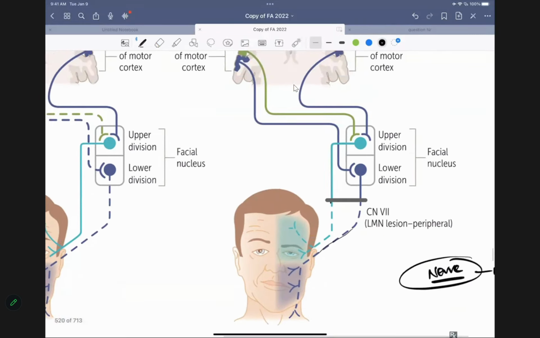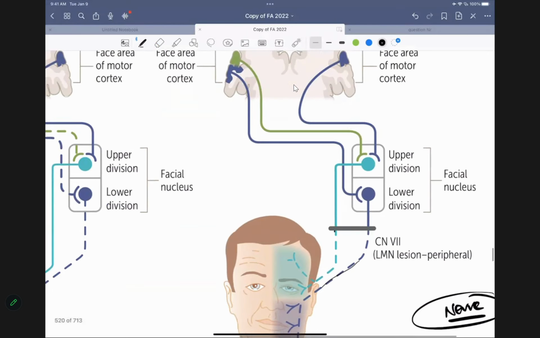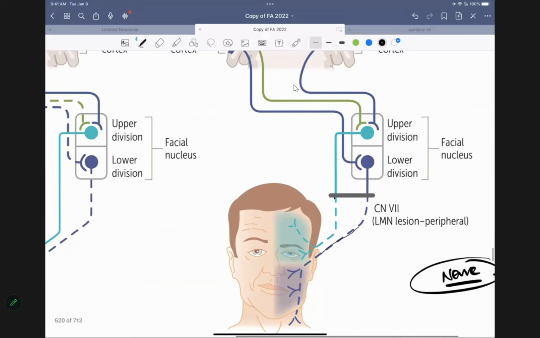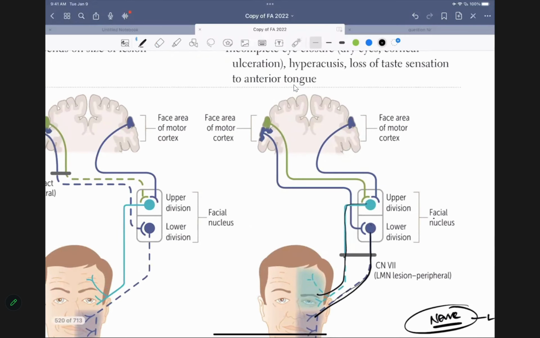So that's that. Now, if I go further before the nerve, that's the nucleus. Now look at this, folks. There's something called the facial nucleus. It sends one fiber to the lower half of the face, and another fiber to the upper half of the face. Is everybody clear, folks? But I want you guys to keep an eye on here. The lower half of the face only gets one signal.